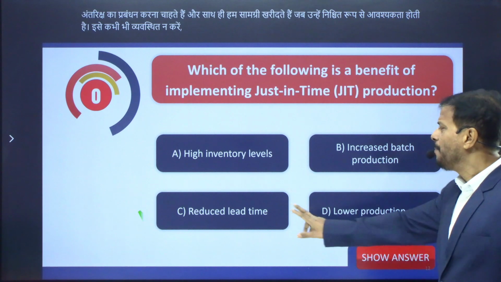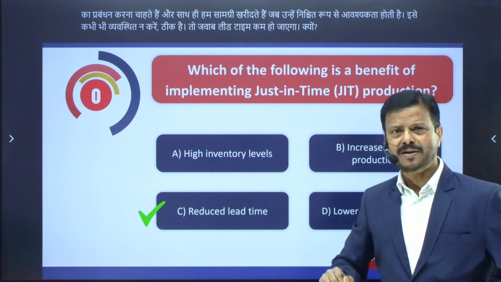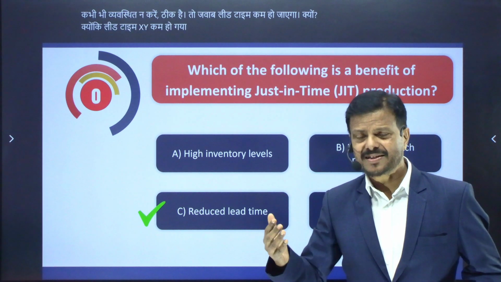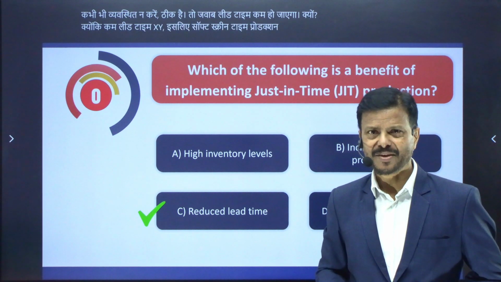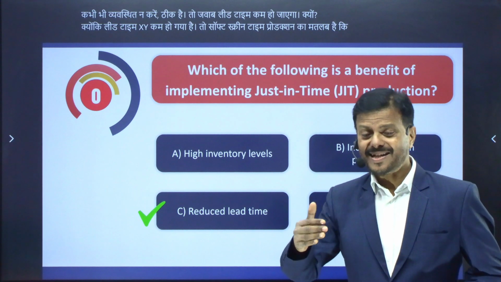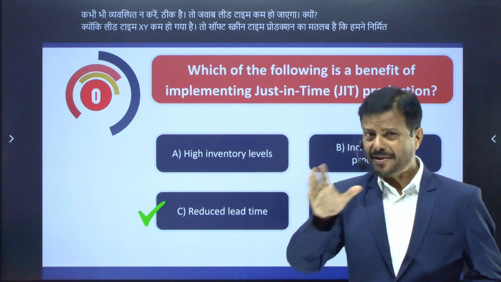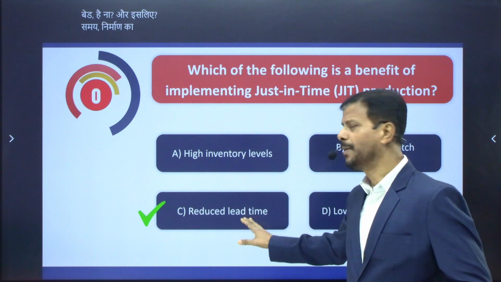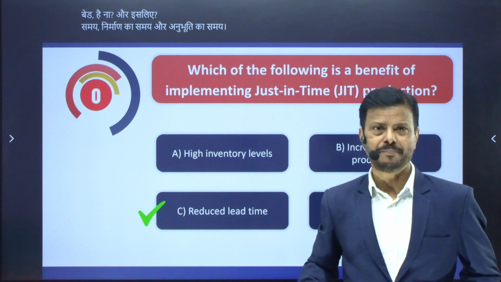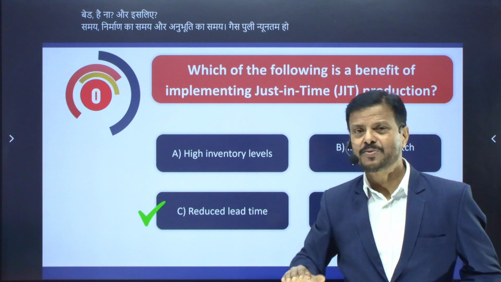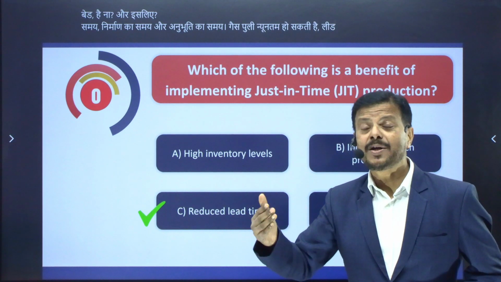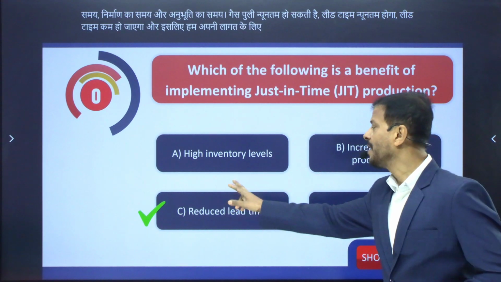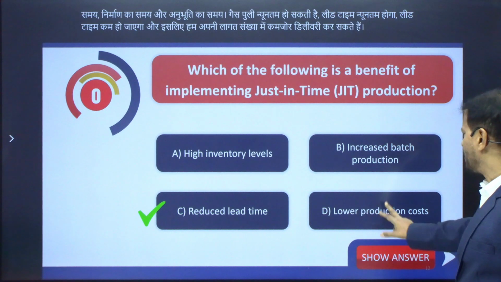Why? Because reduced lead time means what? Just-in-time production means we manufacture in small batches, right? And therefore, the time to manufacture and complete the batch would be minimum. The lead time will be reduced, and therefore we can make quicker delivery to our customers. So the answer is reduced lead time.